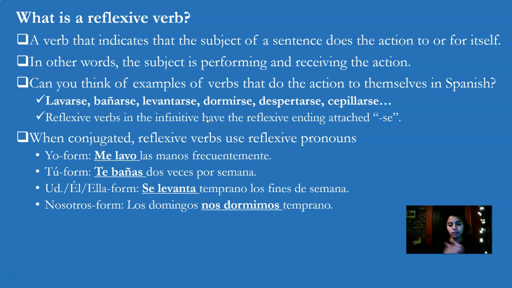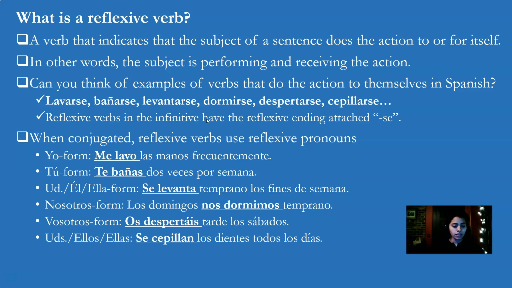So, when you fall asleep, that's something that happens to yourself. Vosotros form, os despertáis tarde los sábados. You, plural, wake up late Saturdays, so os despertáis. That's the vosotros form. Usted, ellos, ellas, se cepillan los dientes todos los días. So, ustedes, the you, plural, ellos, ellas, they form, se cepillan, cepillarse, when you brush yourself, their teeth or your hair. In this case, se cepillan los dientes todos los días is they brush their teeth every day.